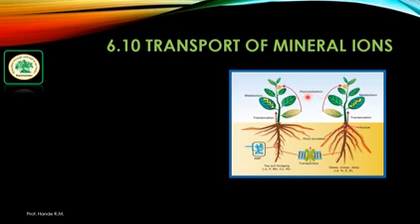Remobilization is another source of the mineral ions, in which the older parts export their ions into the younger leaves before the falling.